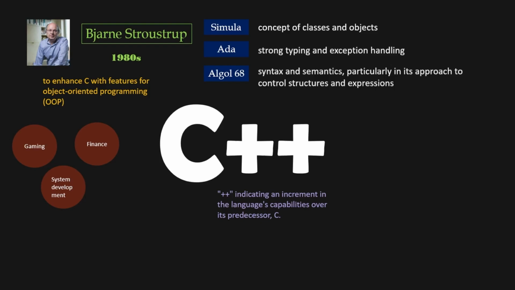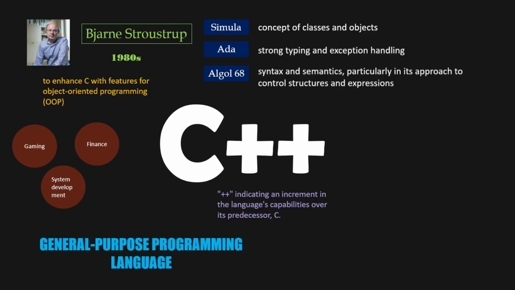C++ is considered a general-purpose programming language because, unlike special-purpose languages that are designed to solve a specific class of problems, for example Lisp for AI, SQL for databases, or TeX for typesetting, C++ is designed to handle a wide variety of tasks. It provides the versatility to develop system software, application software, device drivers, and more, across different domains. This broad applicability, along with its performance efficiency, extensive libraries, and support for various programming paradigms, makes C++ suitable for solving a diverse range of problems, rather than being limited to a particular niche.